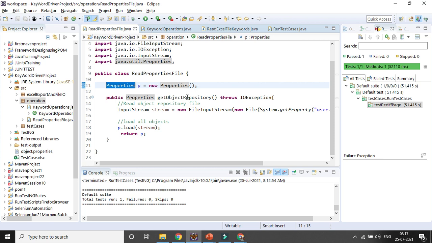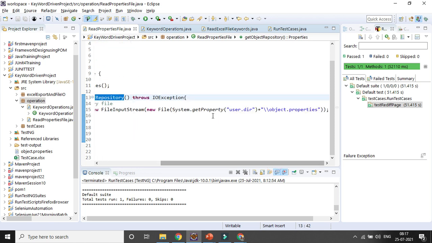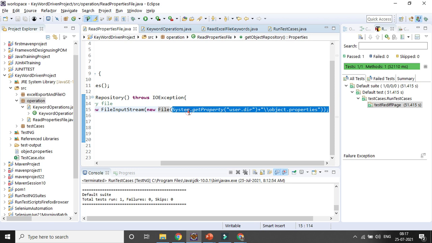I will be creating a method called get object repository, where I will be using an input stream, and I will be passing the file reference. So new File, and I will be providing the file path. Here I will be using System.getProperty user.dir, which is nothing but the project path.